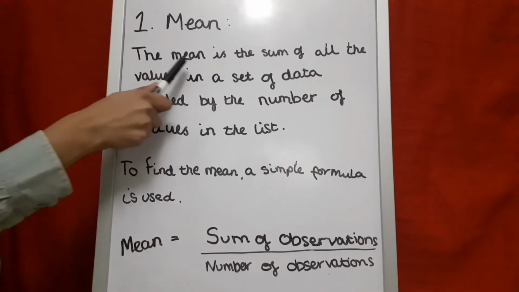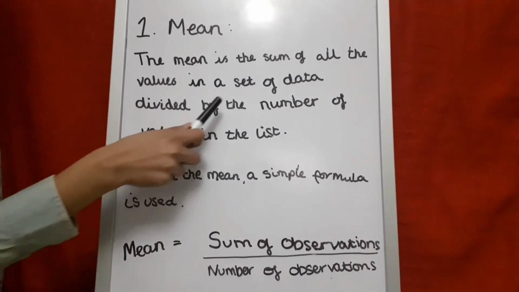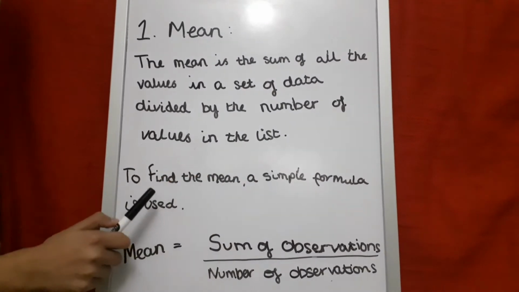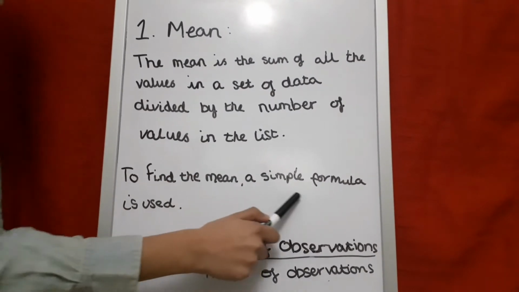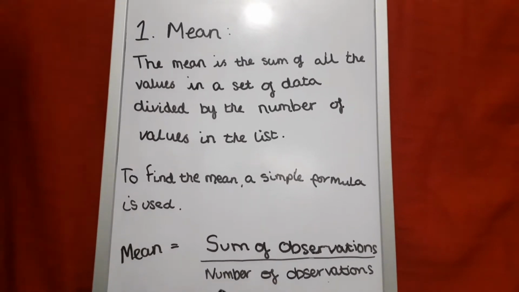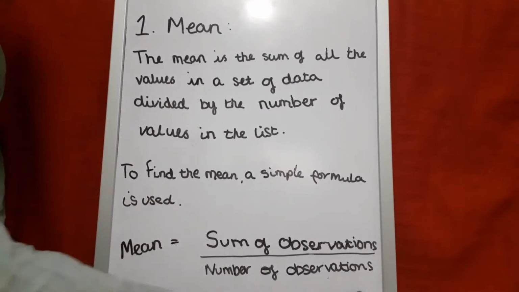Mean. The mean is the sum of all the values in a set of data divided by the number of values in the list. To find the mean, a simple formula is used. Mean is equal to sum of observations divided by number of observations.